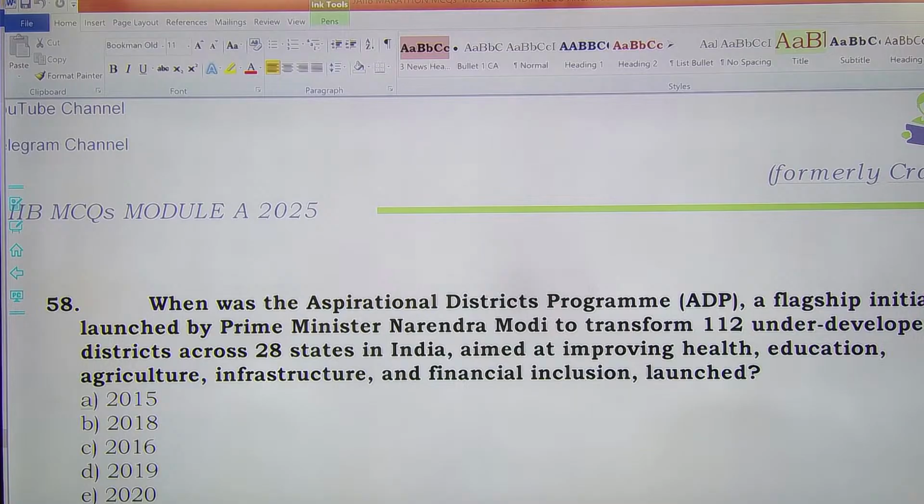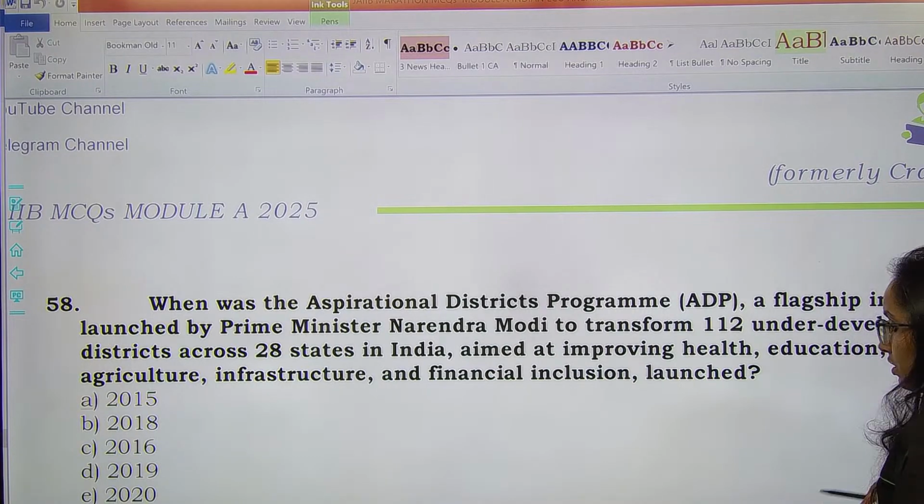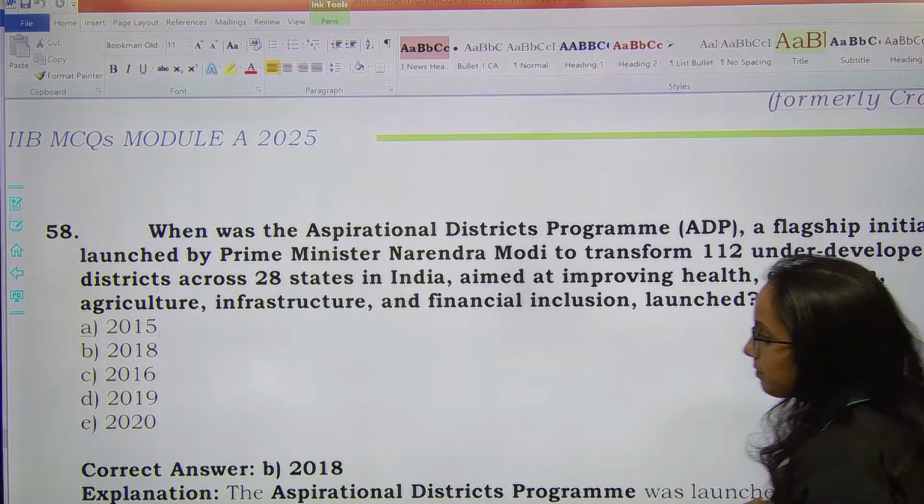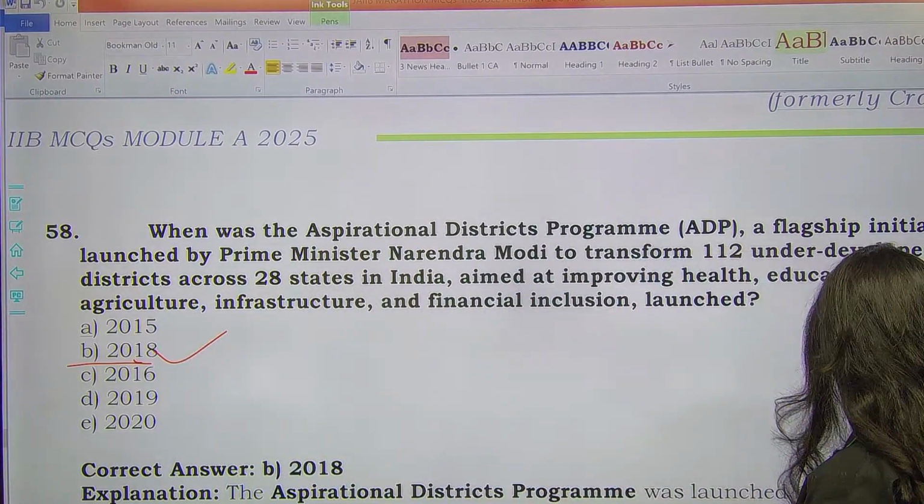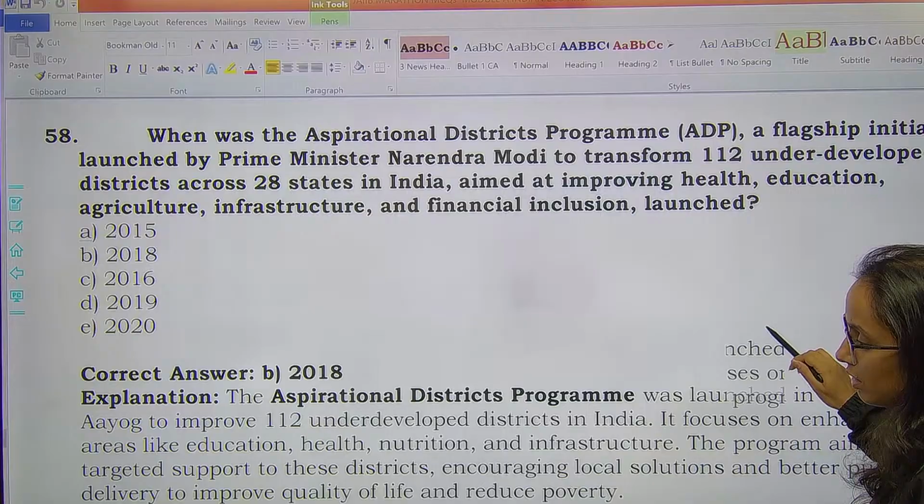Next one. When was the Aspirational Districts program, which is a flagship initiative launched by Prime Minister, launched? तो Aspirational Districts program आपका कब launch हुआ था? बस इतना सा बताइए. It was launched in 2018. Okay. Option B. It was launched in 2018. आपको यह ध्यान रखना है. Aspirational Districts program is important.